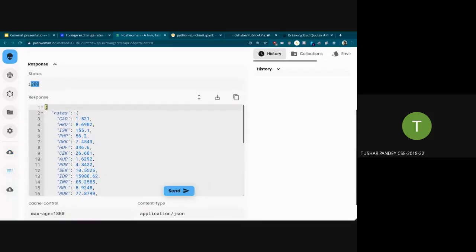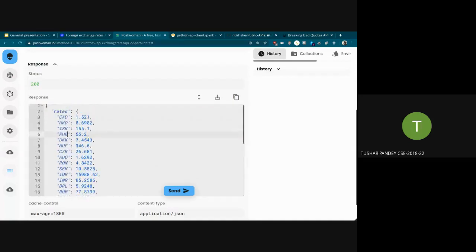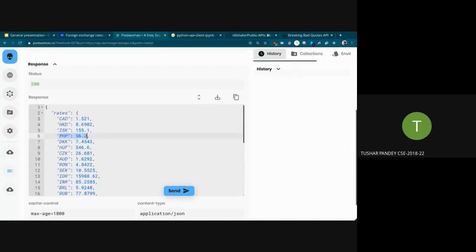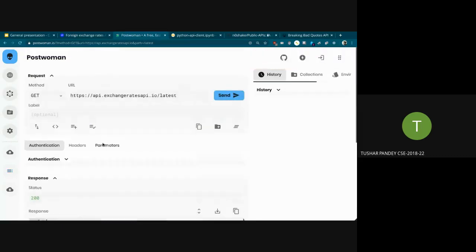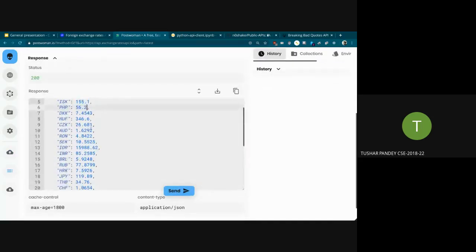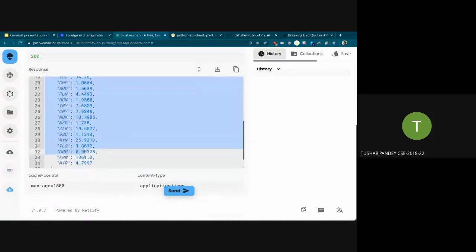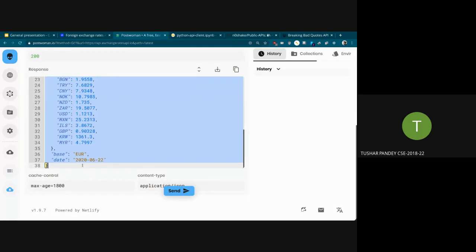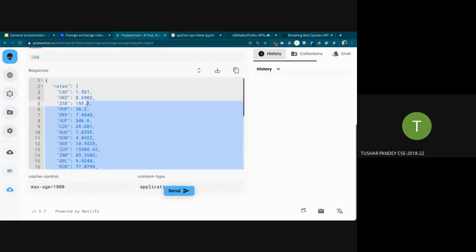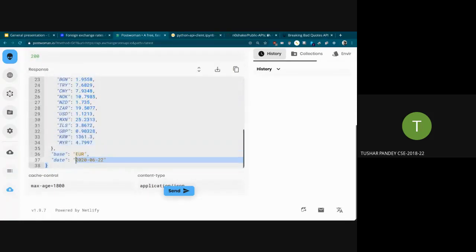And the status is 200. 200 means that whatever you sent was processed successfully and it returned with a success status. 200 means success. And if you see here, these are the relative currency rates with respect to the euro. If you have done JavaScript, you should know that this is an object. This is the syntax for an object. Basically, this is actually a JSON string that it has returned to us.